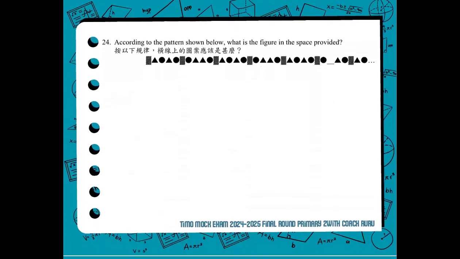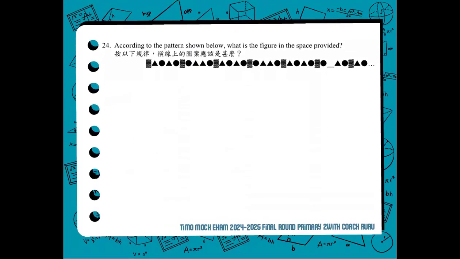Okay, for number 24. According to the pattern shown below, what is the figure in the space provided? The space here is, it means this blank. What should be the figure there? So, of course, you observe the one or the ones before that blank. We can observe that the pattern goes rectangle, then a triangle, a square, a triangle, and a circle. Then it repeats, but there's